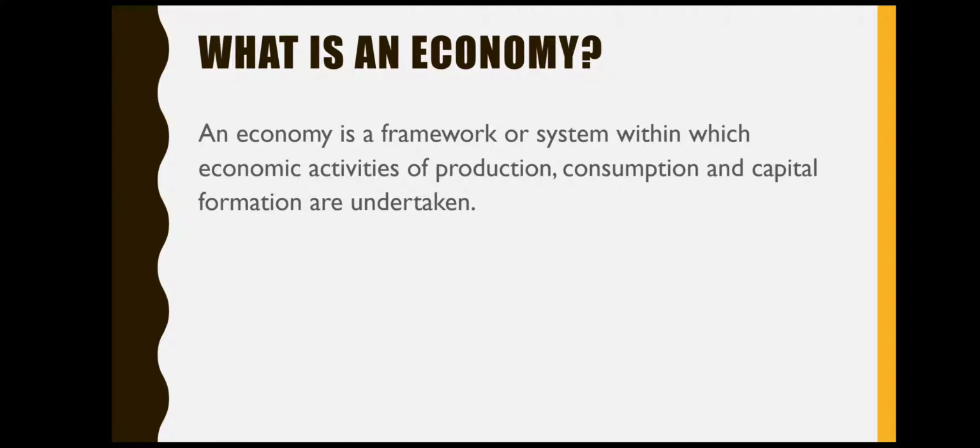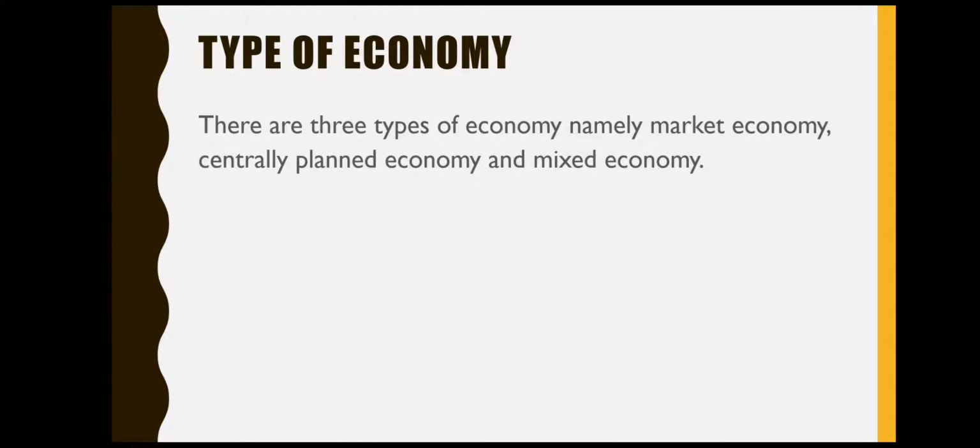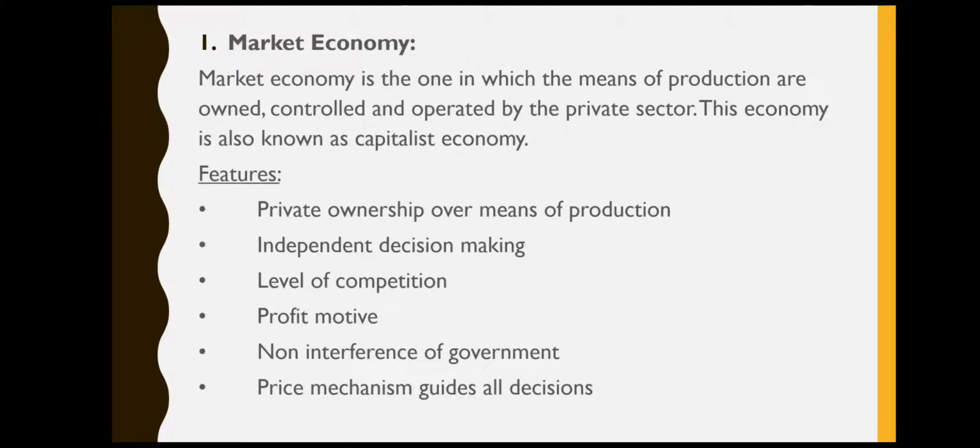Next, we studied about what is an economy, and then there are 3 types of economy, that is market economy, centrally planned economy, and mixed economy. Market economy is an economy where all the means of production are owned, controlled and operated by private individuals.